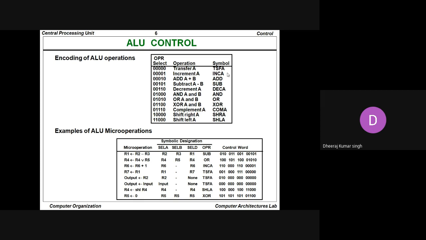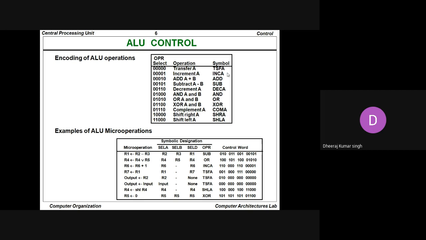So we are saying here that assembly, this coding, this symbolization is particularly used whenever we talk about the assembly language. And whenever we talk about the assembly language, we said that every system has its own assembly. So the assembly is not common for each and every system. The assembly is different for each and every system.